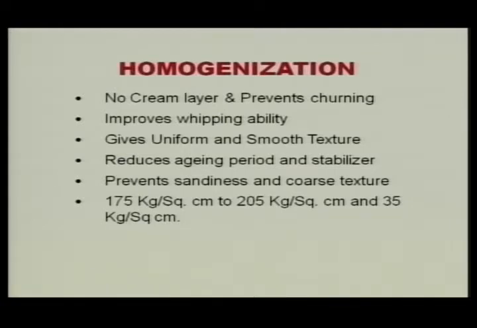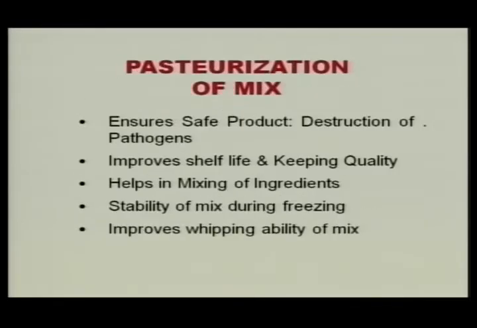It also prevents sandiness and coarse texture. Now, the temperature we mentioned should be around 65 to 70 degrees centigrade. And what is the pressure? Normally we prefer two stage: 175 kilograms per square centimeter to 205, and the second stage is around 35 kilograms per square centimeter.